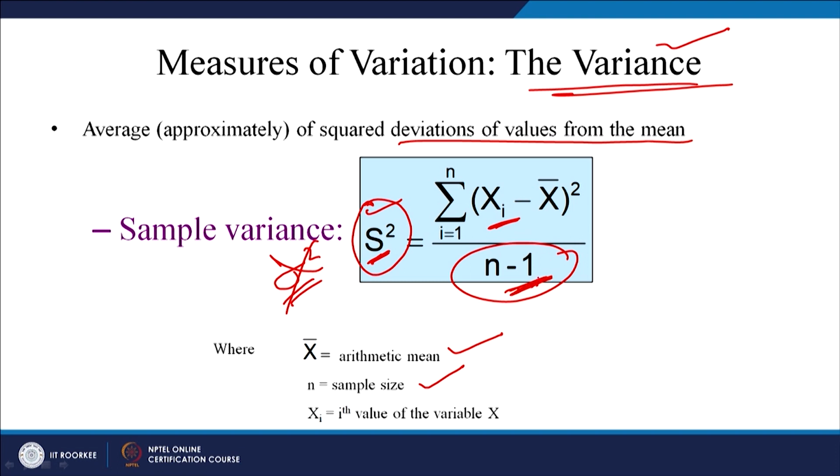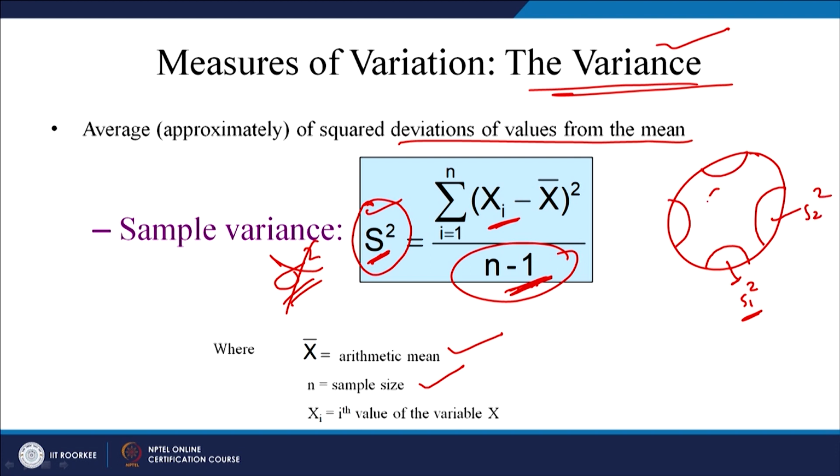The answer is this. Let us say there is a population, and this is a sample, let us call it sample S1. If you calculate its variance, it would be S1 square, the variance of the first sample. If you take another sample, this would be S2. So, you can have many different such samples. At the end of the day, there is something called the population variance.